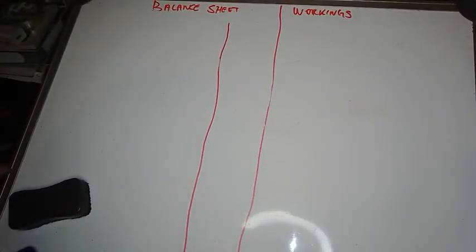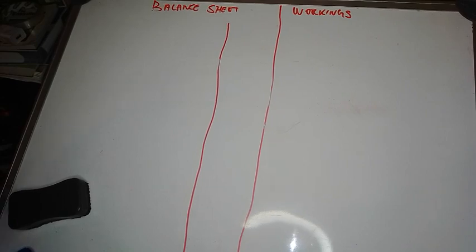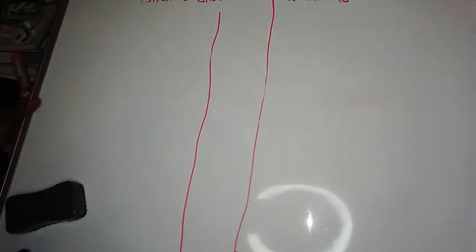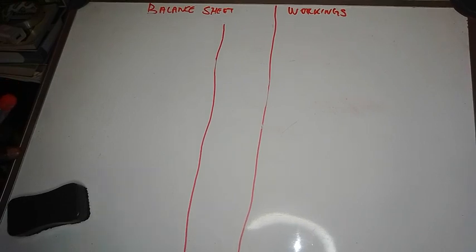Okay, so we're doing the balance sheet, which is also known as the statement of financial performance. This is the May-June 2022 exam paper, which was written by the Matric rewriters in 2022. Right now, we're doing question 1.2.2, which deals with the balance sheet.